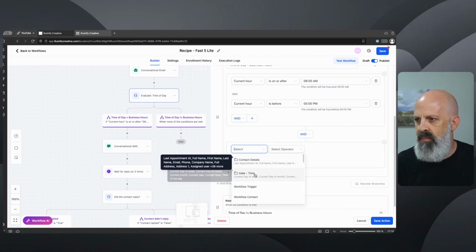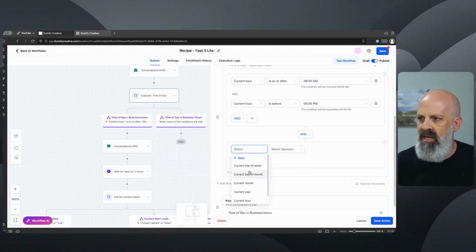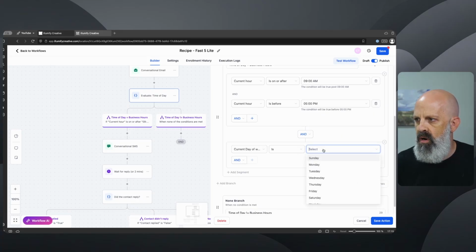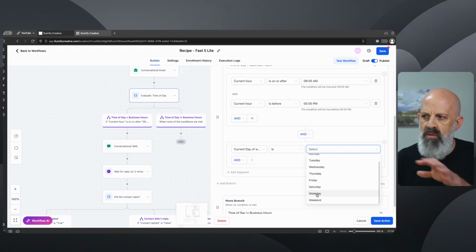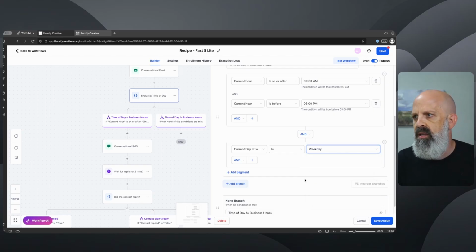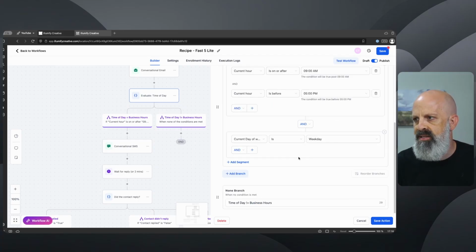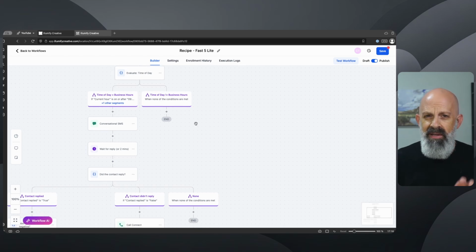All right, real quick, I'm going to come in here, go into the date and time folder, and current day of the week is right here at the top, and they have a nice handy little option here for weekends, or weekday rather, because we want weekday. We want this to be true and pass down this branch when it's a weekday. So if it's a weekday and it's between 9 a.m. and 5 p.m., it's going to go down my business hours branch. Otherwise, if that logic does not check out, if it is false, it'll go down my non-business hours branch. And so really it's as simple as that.